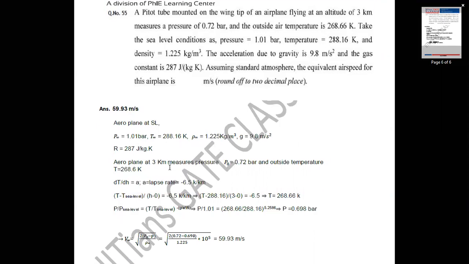At 3 kilometer altitude, pressure is given as 0.72 bar. This is the pressure measured from the pitot tube. The pitot tube measures total pressure, while the static tube measures static pressure. So here the pitot tube measures total pressure. So P naught is given for 3 kilometer altitude, that is P naught equal to 0.72 bar. Outside temperature at 3 kilometer altitude is given as 268.66 Kelvin.